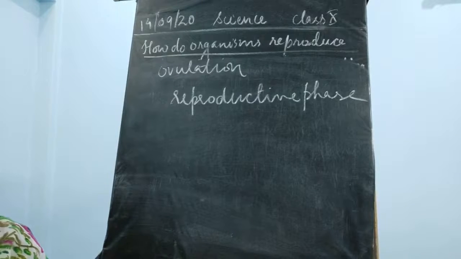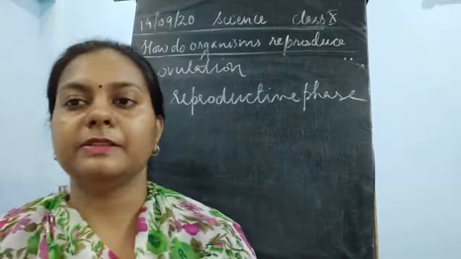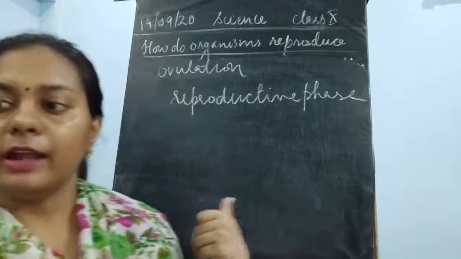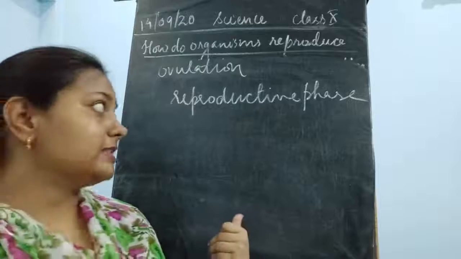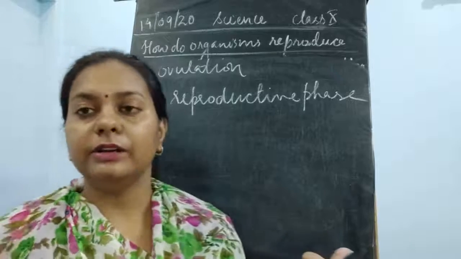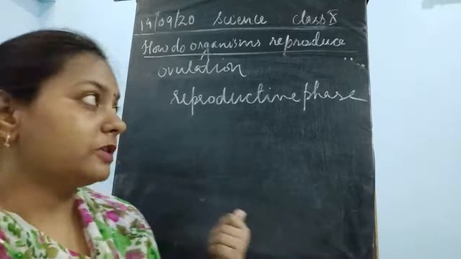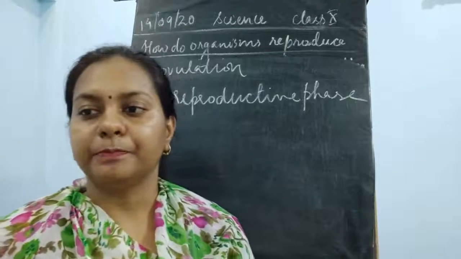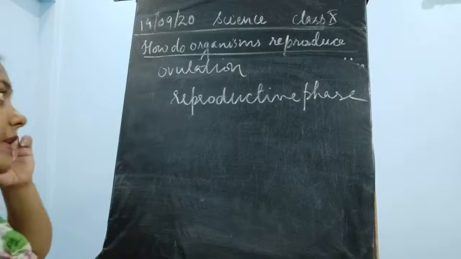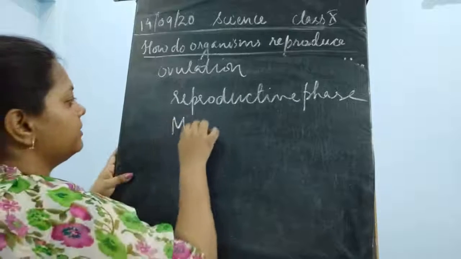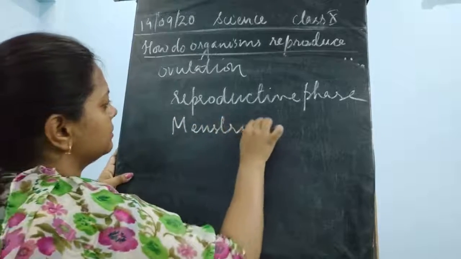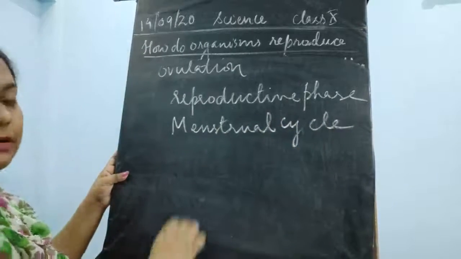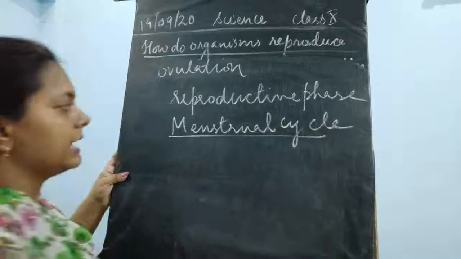I said if fertilization happens, then the complete steps take place that I discussed just before. If fertilization is not taking place, for that you need to understand the process of ovulation and this reproductive phase. During this, one stage comes, which is the menstrual cycle.